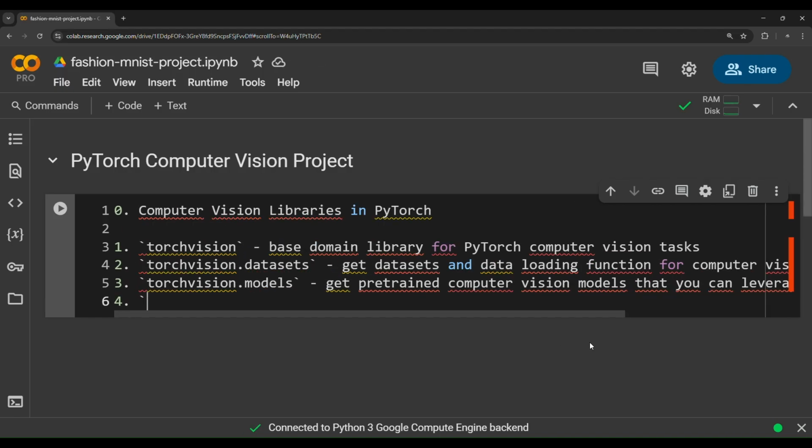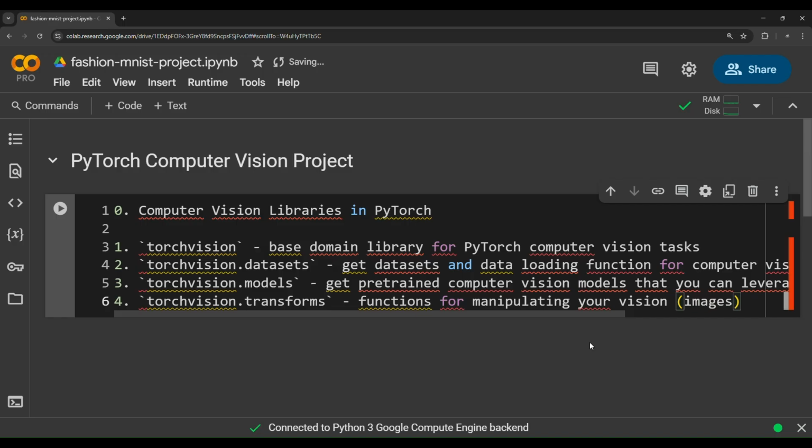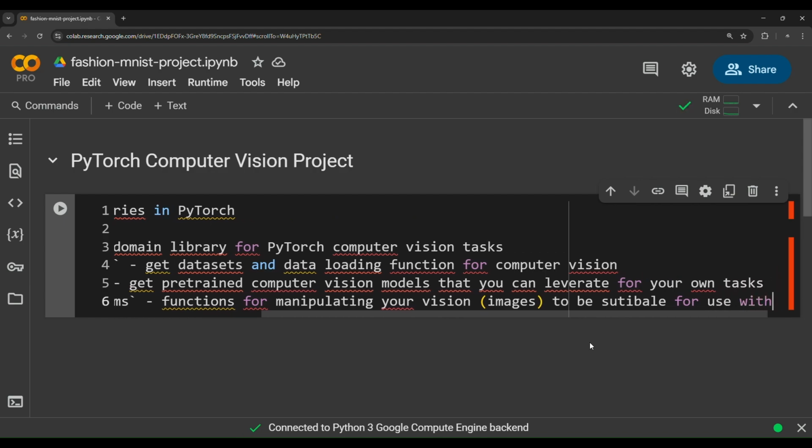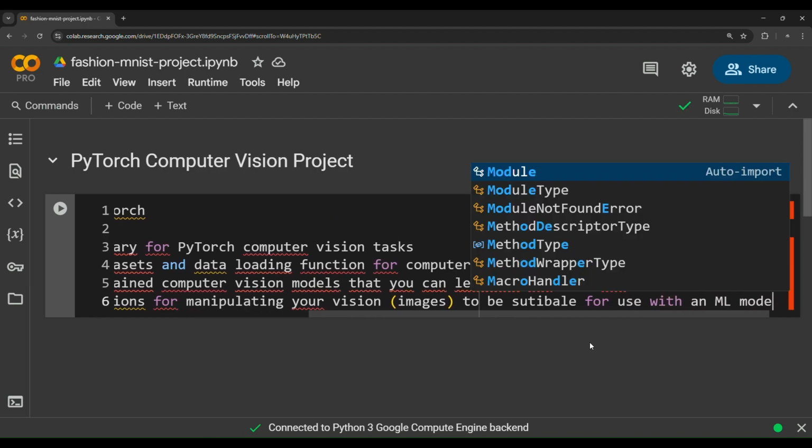Fourth, there's also a package called torchvision.transforms. This library contains a lot of functions that deal with image transformations, image augmentation, and a lot of the tasks to pre-process or process images in computer vision. So it contains functions for manipulating your vision data, for example images, to be suitable for use with an ML model.